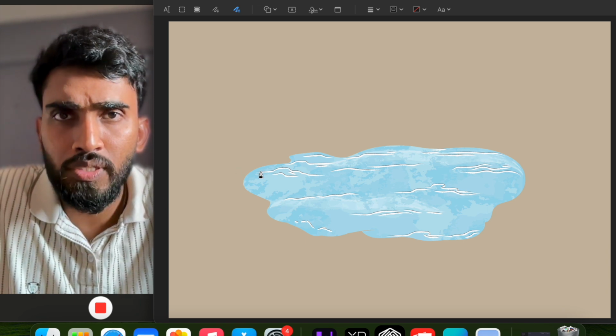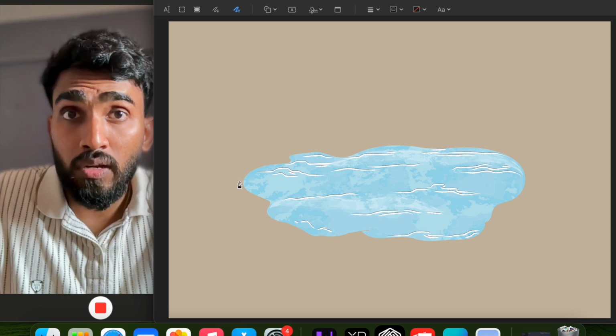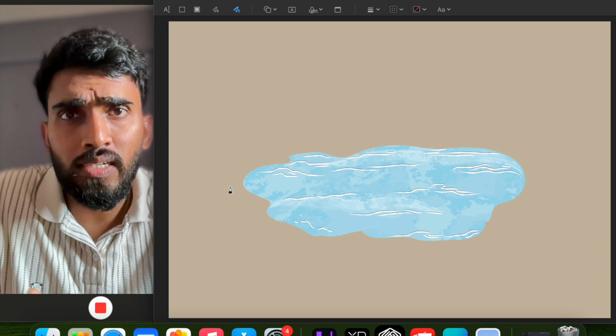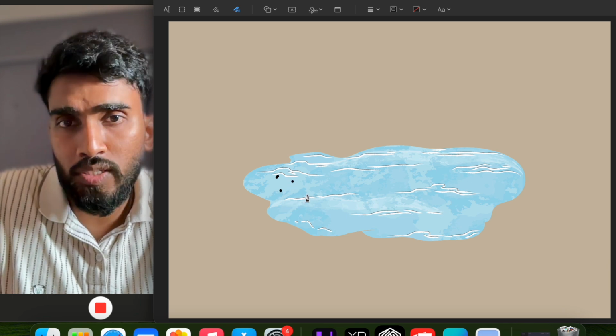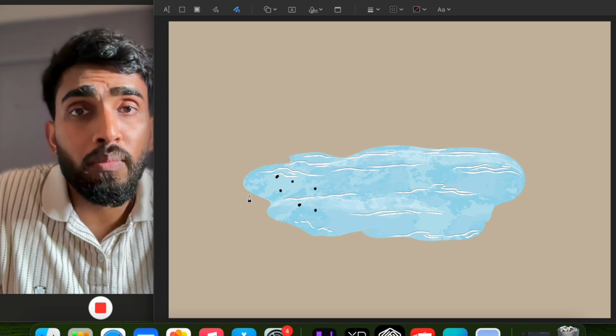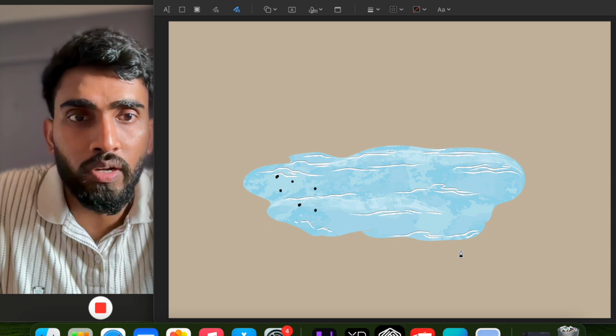So here is some water, let us say, on the floor. With time we know that evaporation will occur here, that is, the liquid will get converted into gaseous state. Let us understand how it happens. The particles on the surface of this water actually get energy from their surroundings.